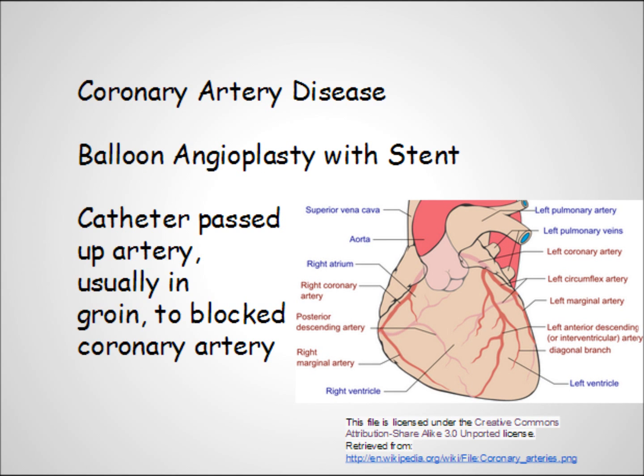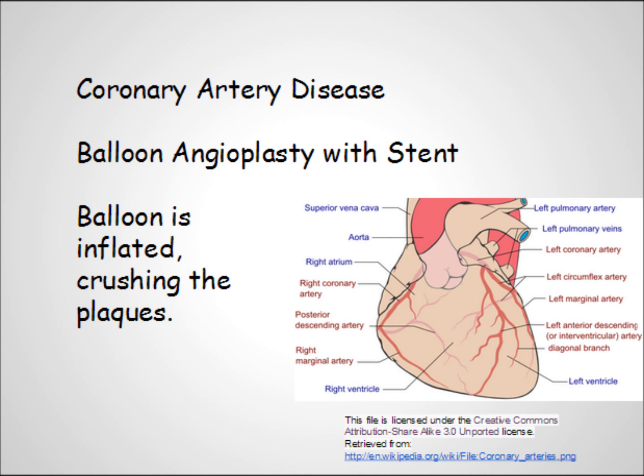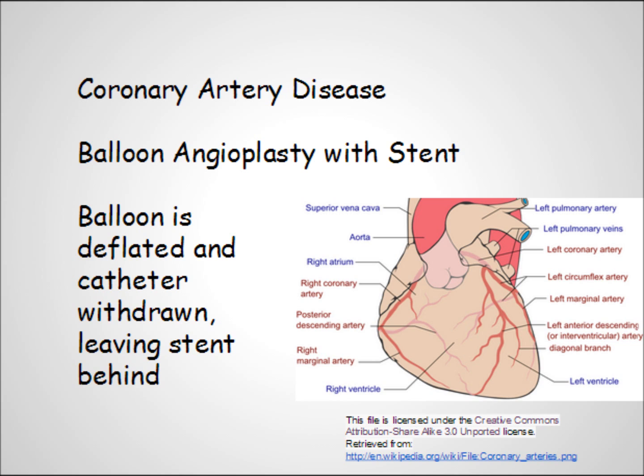In this procedure, a catheter, which is merely a thin tube, with a deflated balloon and possibly a collapsed stent, is passed into the body through an artery in the groin, or sometimes the arm. Using X-ray guidance, it is passed up through the artery and into the coronary arteries and to the narrowed area. When correctly positioned, the balloon is inflated, crushing the plaque and opening up the coronary artery. The balloon is then deflated and the catheter is withdrawn. If a stent was used, when the balloon is deflated and withdrawn, the stent remains behind.